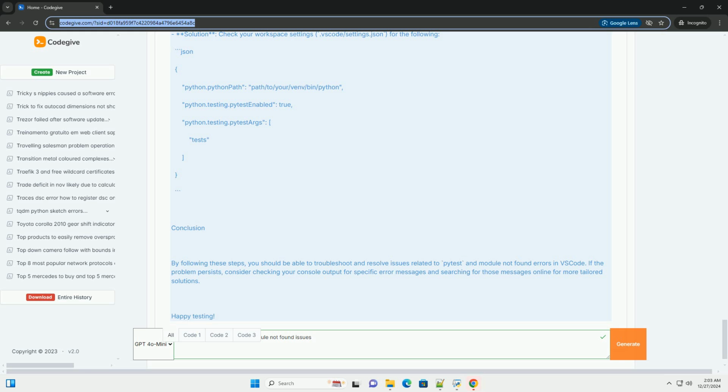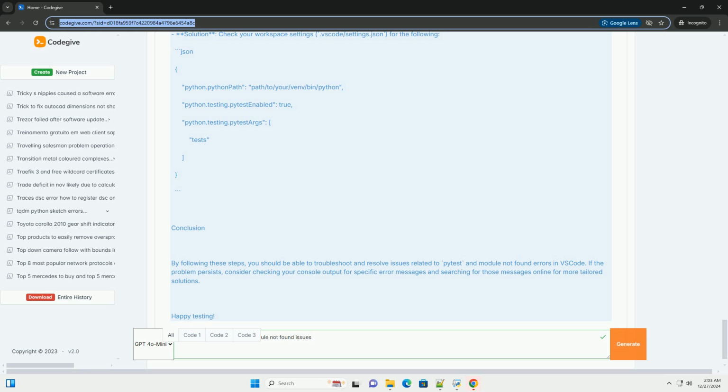4. VS Code settings. Sometimes, VS Code settings might interfere. Solution: check your workspace settings, .vscode/settings.json, for the following. Conclusion: by following these steps, you should be able to troubleshoot and resolve issues related to